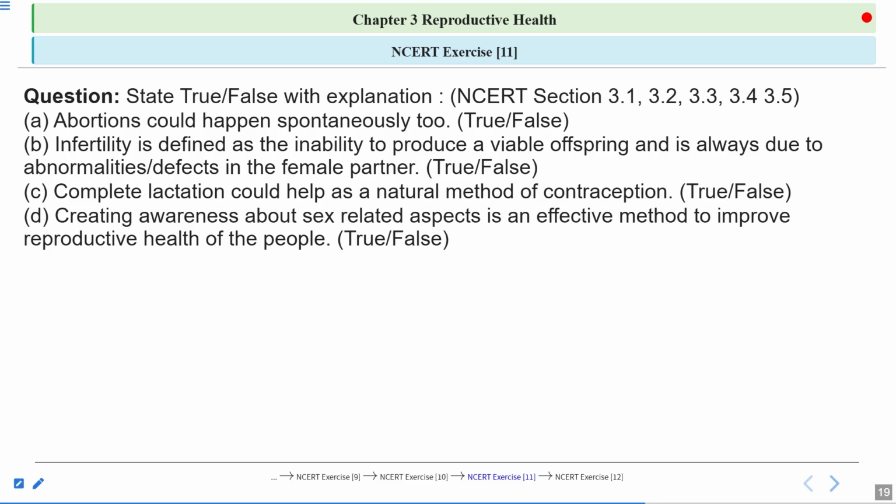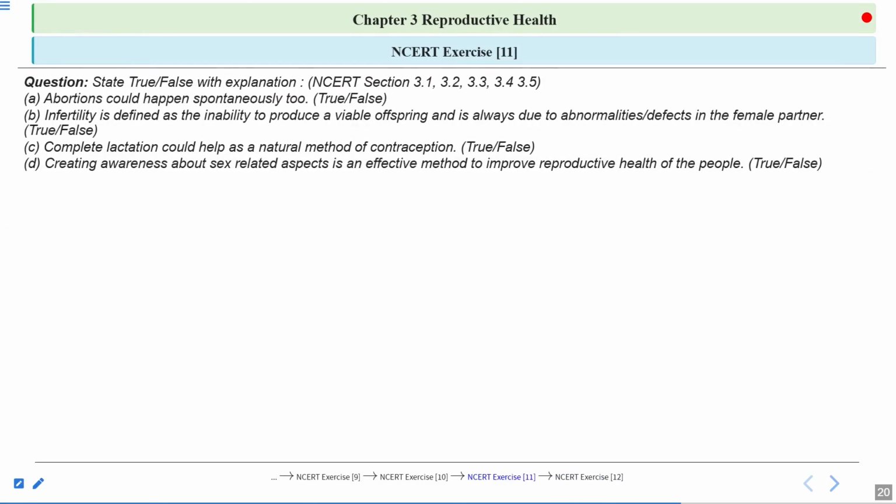Statement C is complete lactation could help as a natural method for contraception. Here they are talking about lactational amenorrhea, which means during intense lactation there is no menstruation and no ovulation. Is it a natural method of contraception? They are asking. Then option D is creating awareness about sex-related aspects is an effective method to improve reproductive health of the people. Is this statement true or false? So let's have a look at the answer to this question now.